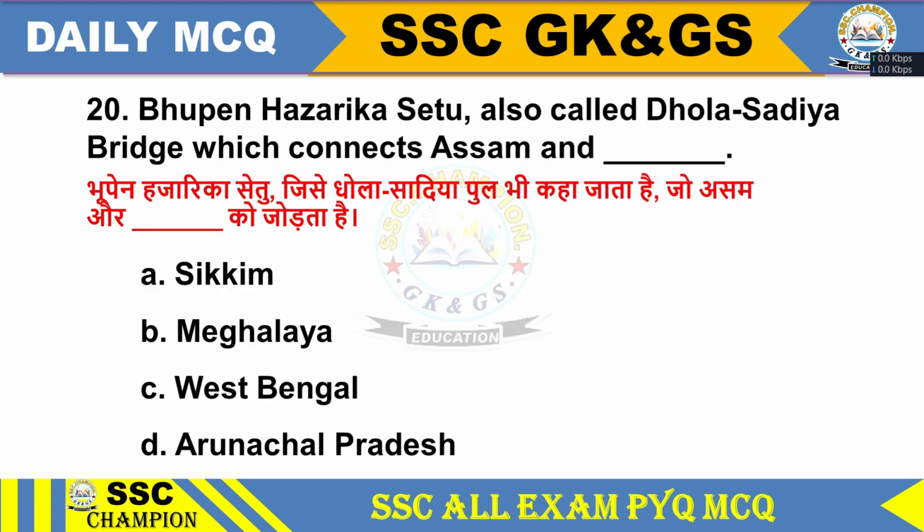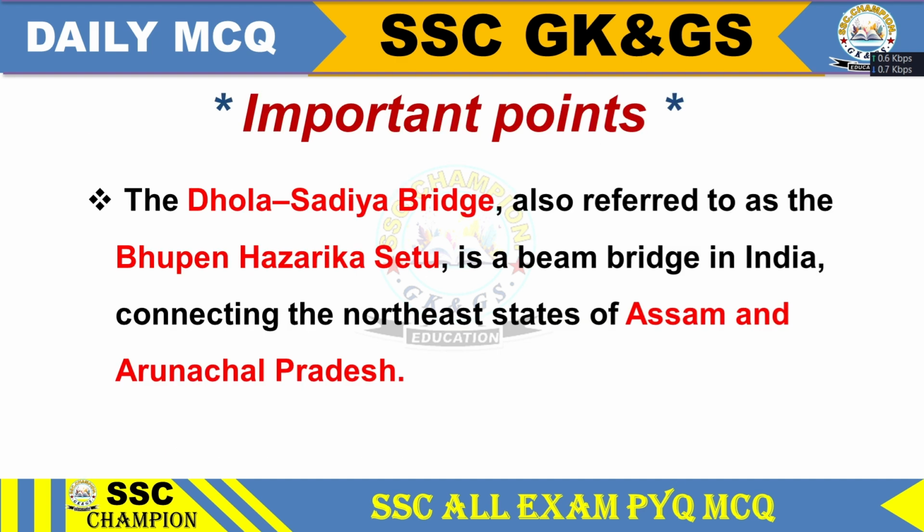Question 20. Bhupen Hazarika Setu, also called Dhola Sadia Bridge, connects Assam and option A, Sikkim, option B, Meghalaya, option C, West Bengal, option D, Arunachal Pradesh. Option D, Arunachal Pradesh. Important points. The Dhola Sadia Bridge, also referred to as the Bhupen Hazarika Setu, is a beam bridge in India, connecting the northeast states of Assam and Arunachal Pradesh.